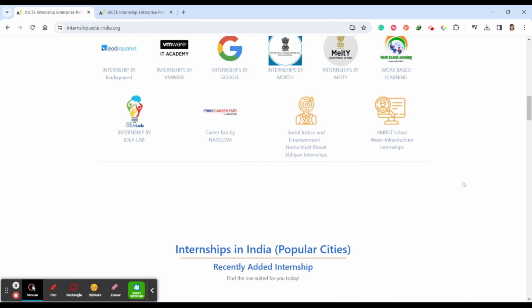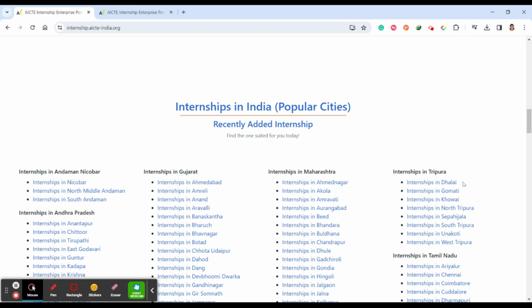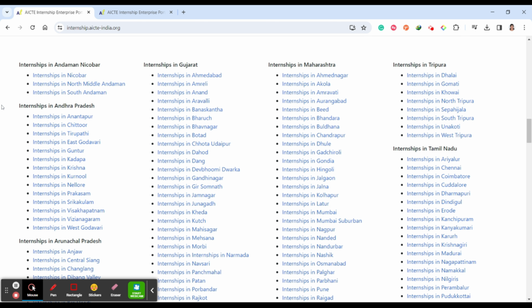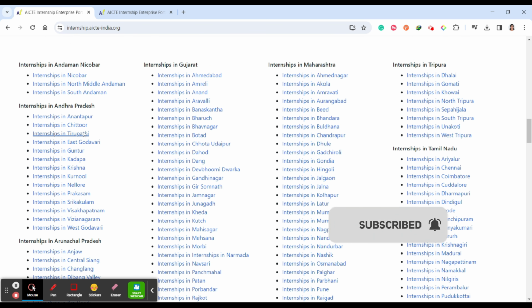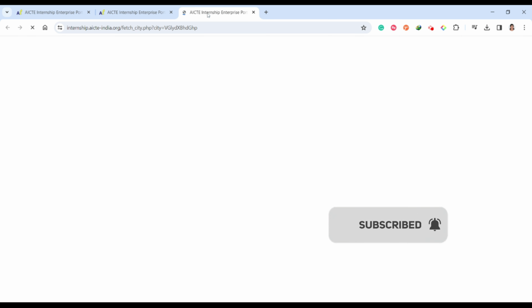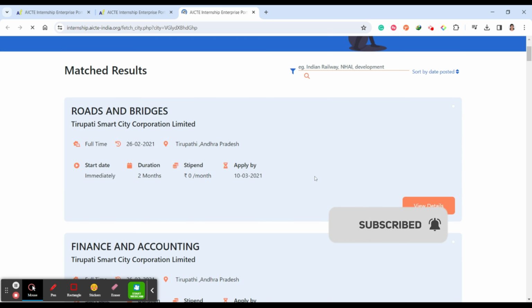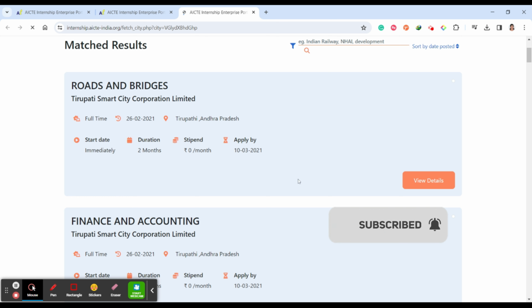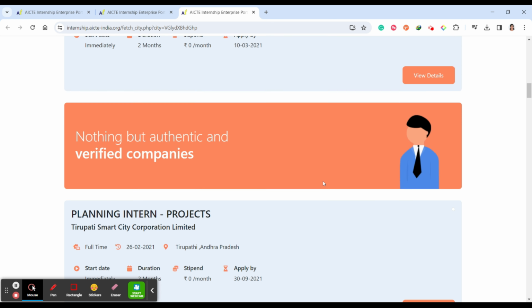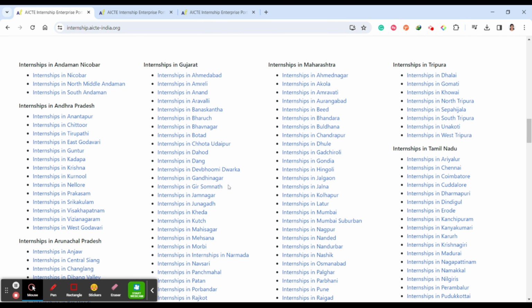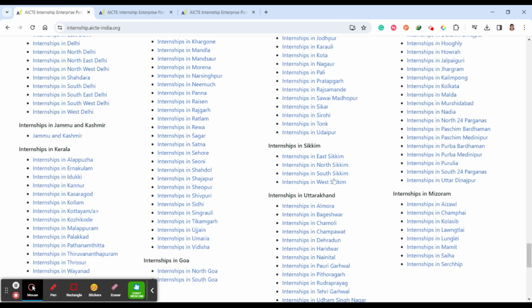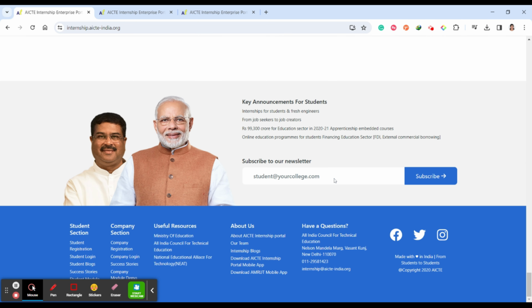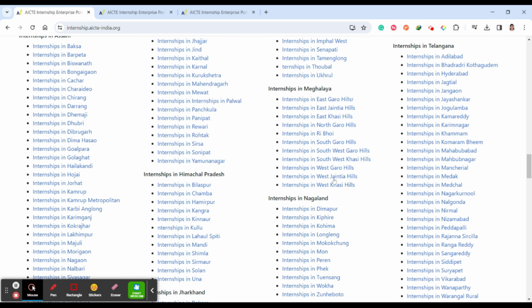If you want to find an internship based on the city in India, you can see internships in Nicobar and Andhra Pradesh. Wherever you are, just right click and open, or click there to open. You can find the possible internships in the corresponding cities. So this is internship by cities. You can just scroll here and see the complete internships provided by the city.